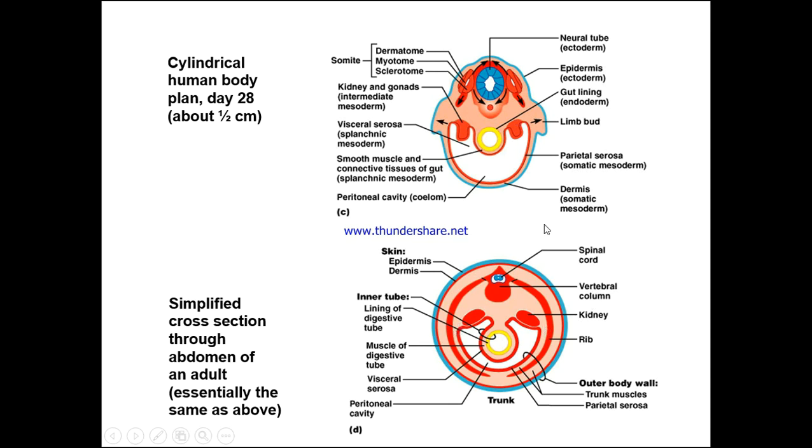So this is all going to be the future site of the kidneys, and the inner tube lining of the digestive tube, and the muscles of the digestive tube, and the viscera, and these various visceral layers.